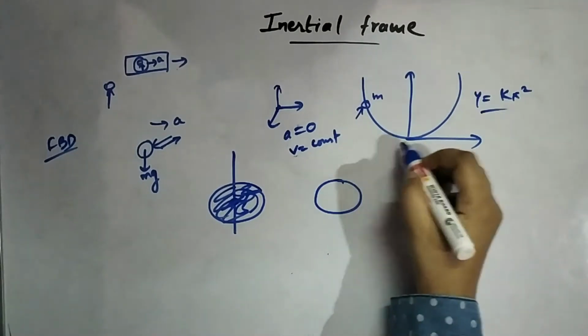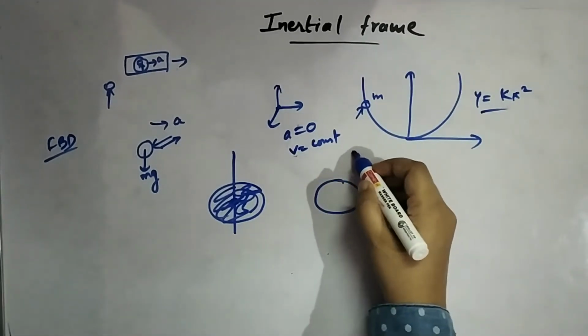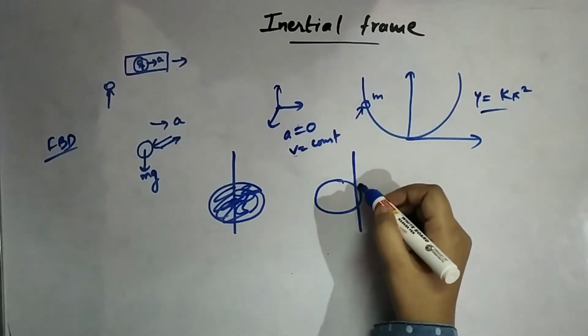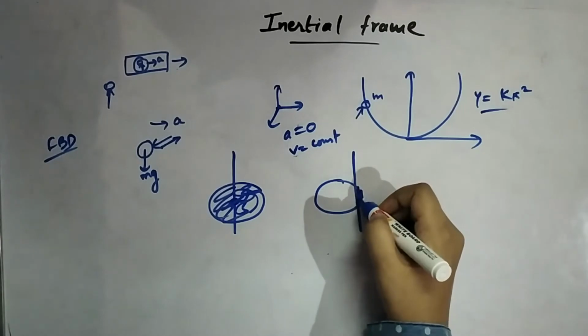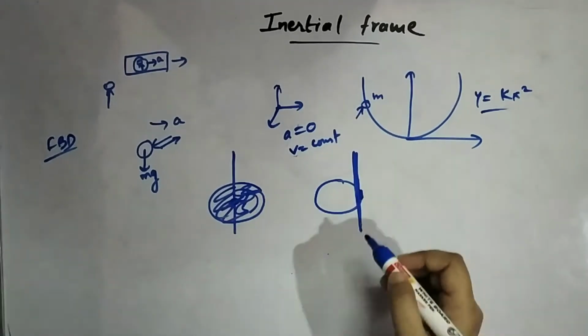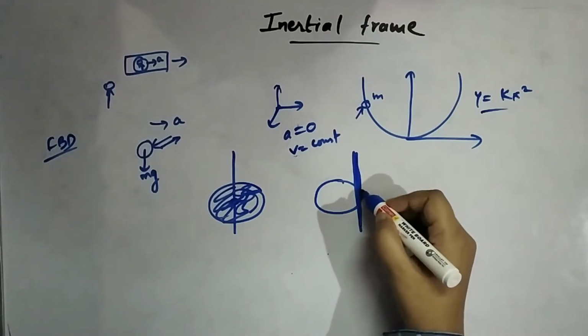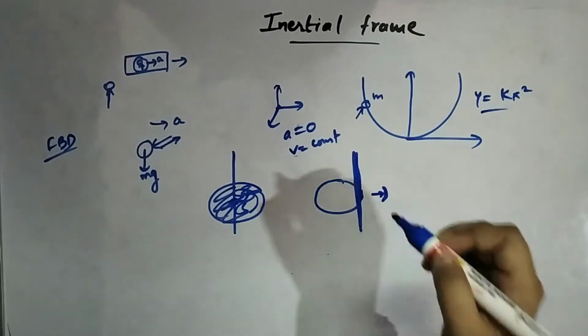Since the wire is dragging or pulling this bead along with it, the wire is touching somewhere on the right part of it. I can simply make it like this. Majorly it will be touching here, and even if it is touching this portion, we will take the resultant, which will be in this direction.